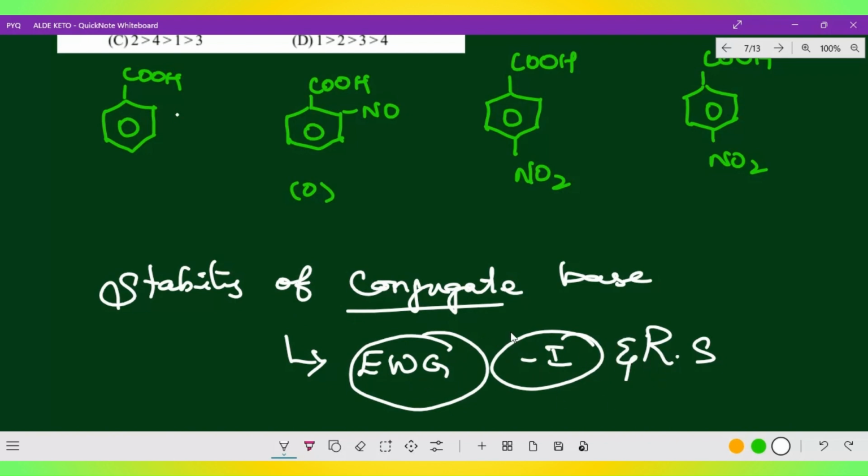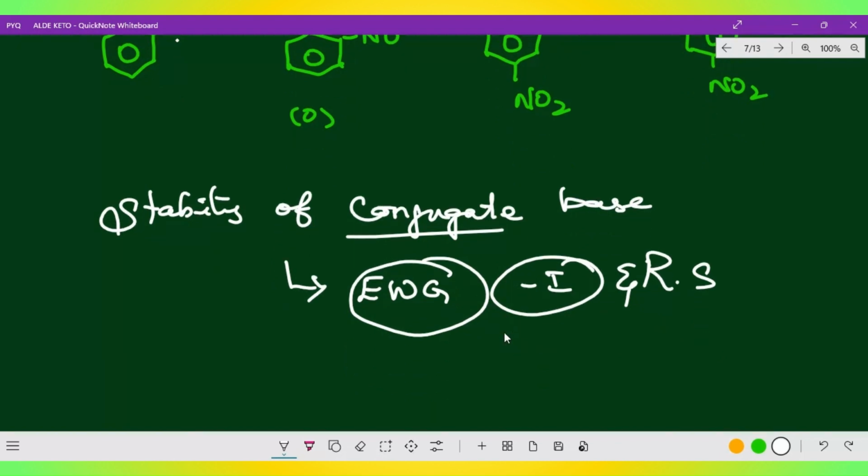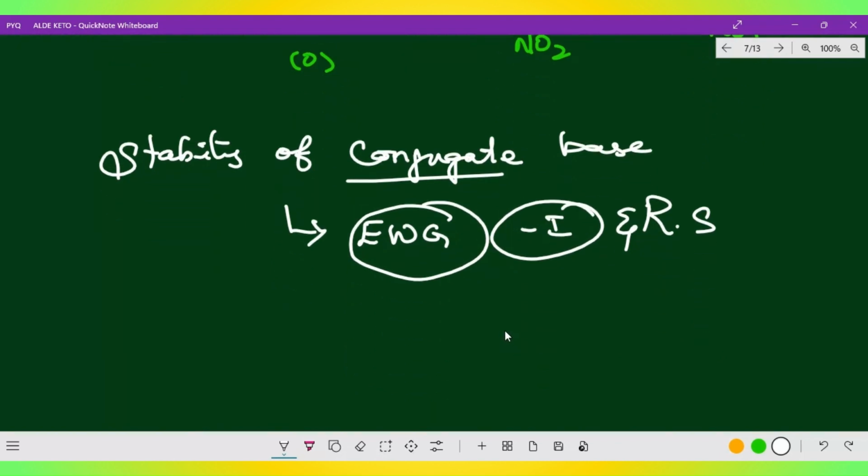Even in the last question we have seen formic acid and the formate ion, right? So we mentioned that. Now I'll give you a simple trick. Generally, the strongest is ortho, which is stronger than para, then meta. So this is the idea I just gave: ortho is very strong, a stronger acid than para, and the least is meta. Then finally benzoic acid will come, right?